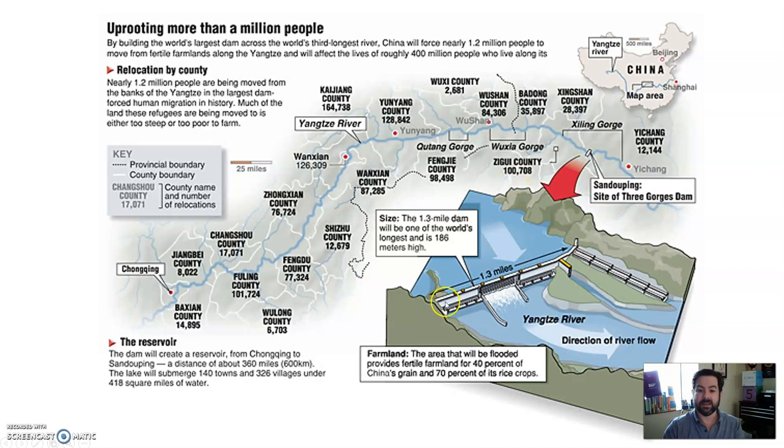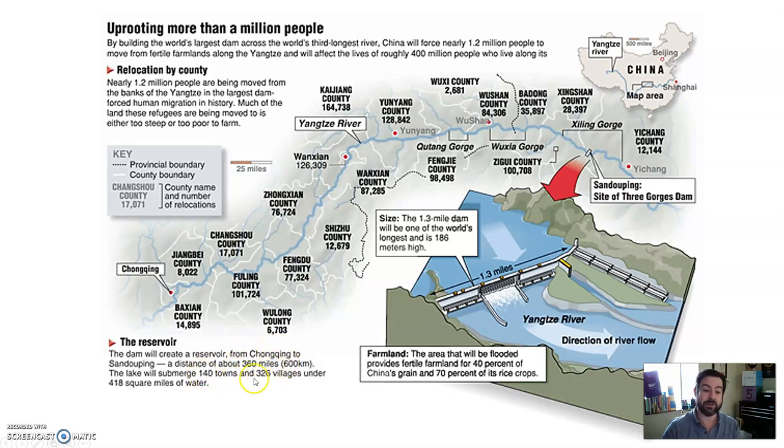But in any case, the area that will be flooded currently provides fertile farmland for 40% of China's grain and 70% of its rice crop. So they're building this dam here. It's going to back up the Yangtze River and create a reservoir all the way back here to this town, a distance of 360 miles.